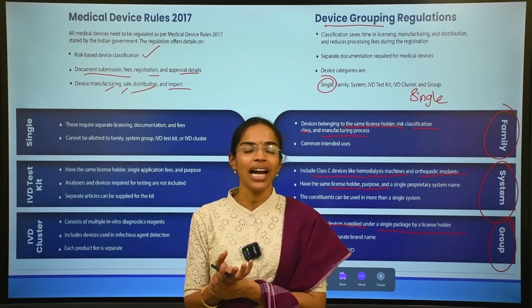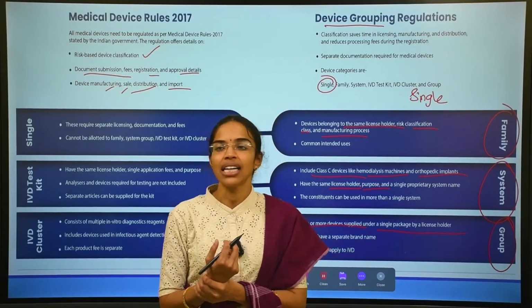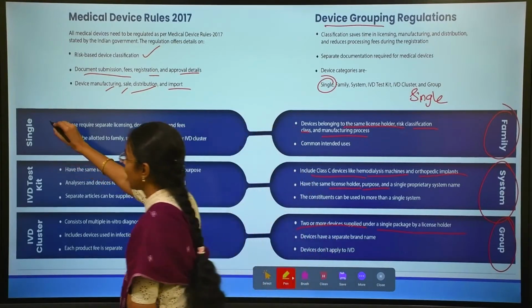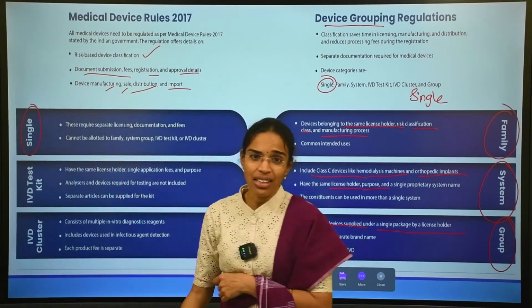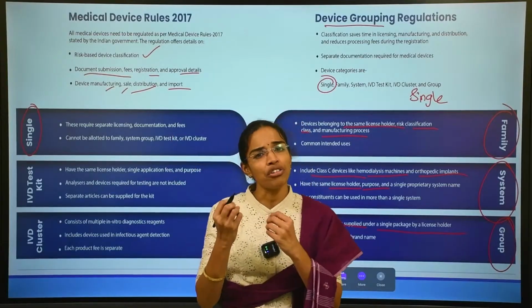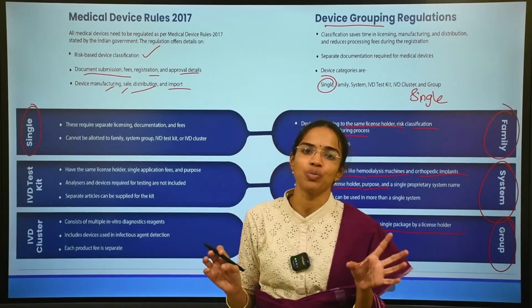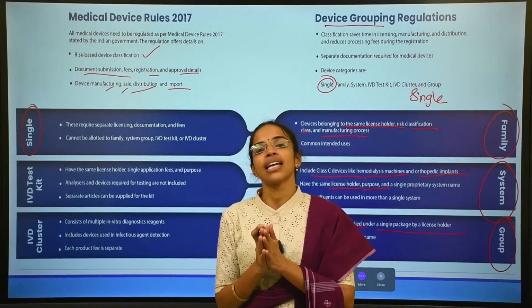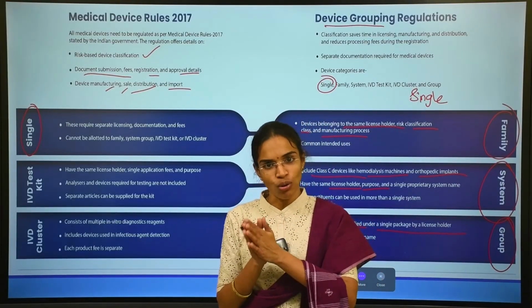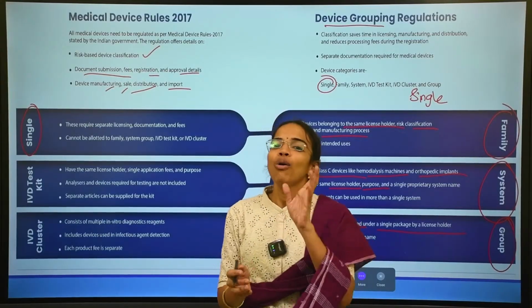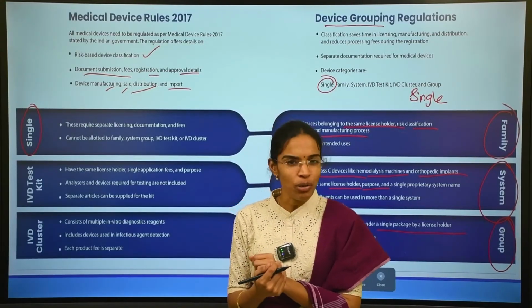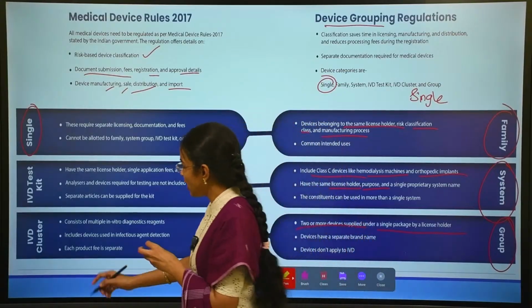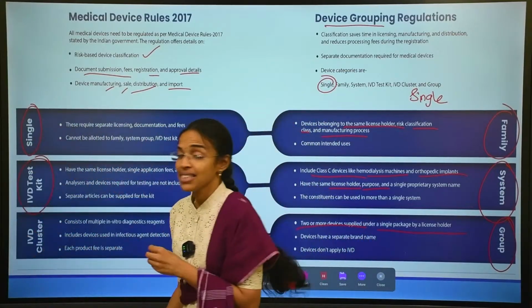This is about the group category of medical device grouping, and there are also certain devices that are single, which, as I told you, do not fall under any of these groups. It is not a family, it is not a system. These are medical devices manufactured, sold, imported or distributed only alone, not to be grouped under any category. Then there are also the IVD test kits.